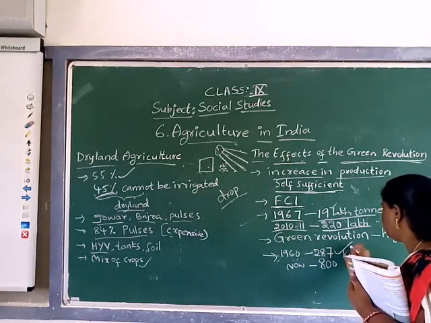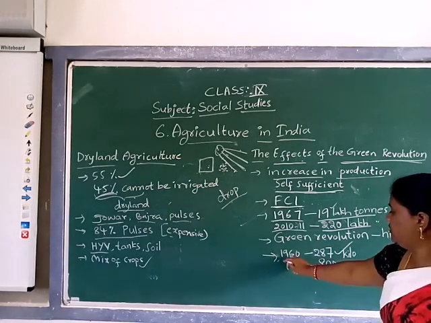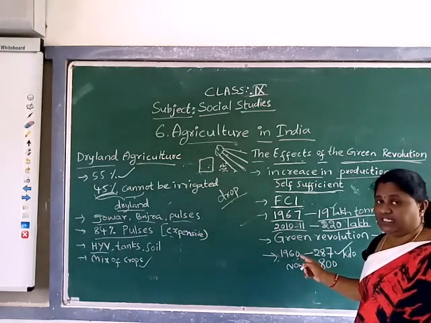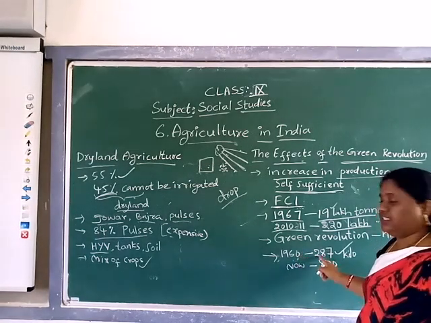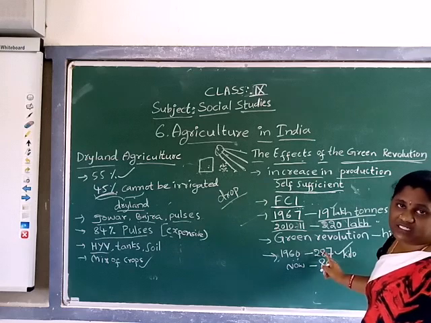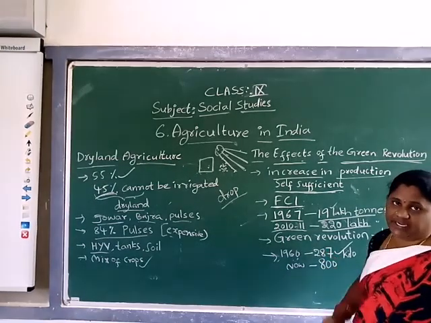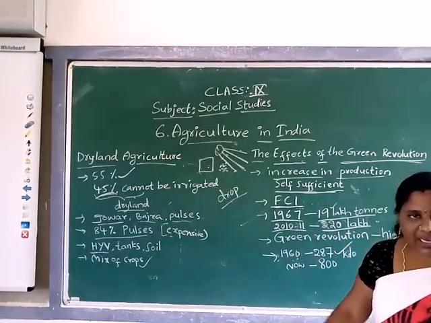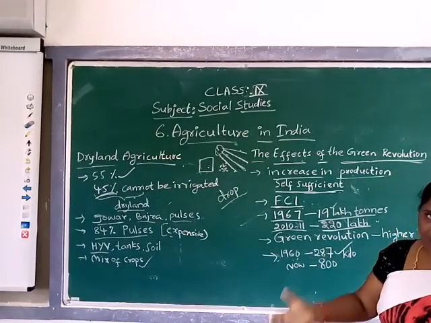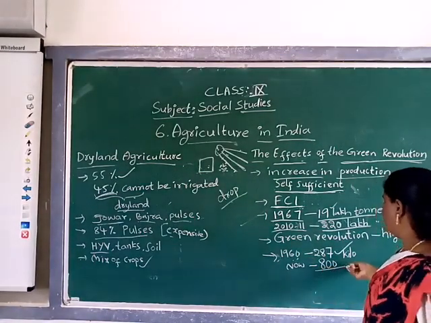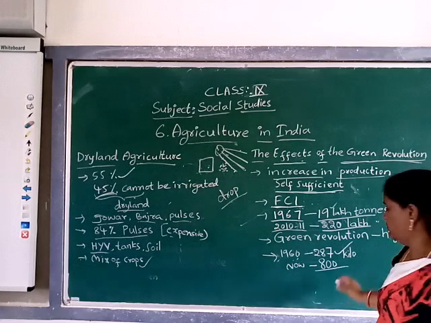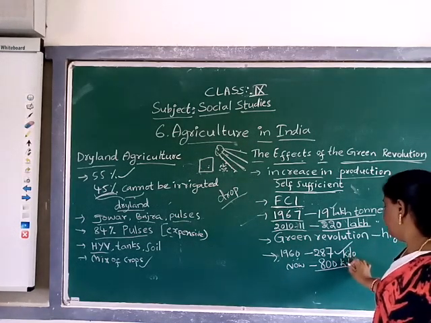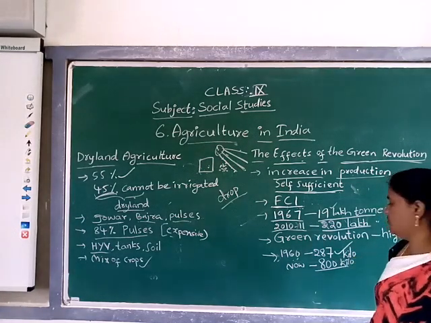In 1960, only 287 kilos. On the same land, nowadays, the same farmer can produce 800 kilos.